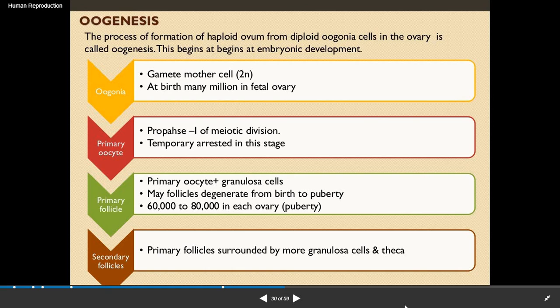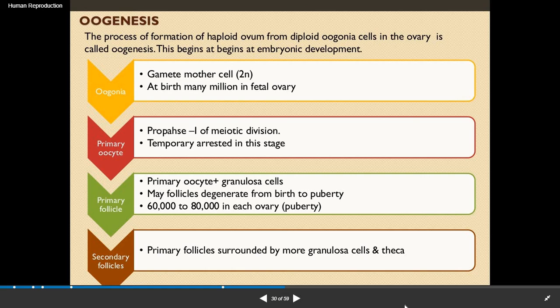So there are numerous oogonia, which are also known as gamete mother cells. They are diploid in condition. These are present in the billions at birth in the fetal ovary. These oogonia result in the primary oocyte, and they become arrested at prophase 1 of the meiotic division.